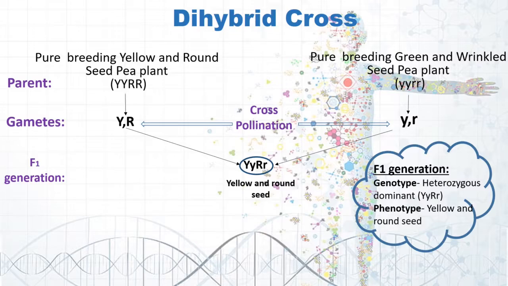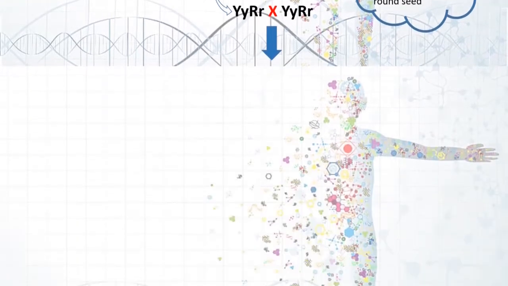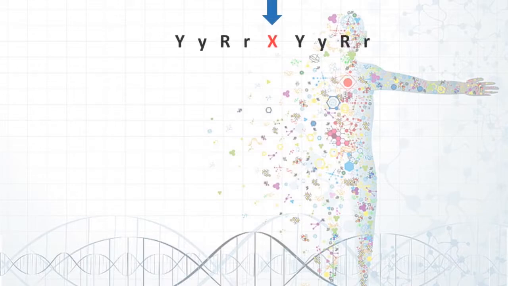Yellow because it is having at least one dominant allele with it. Round because it is having one dominant allele with itself. After this, Mendel self-pollinated the yellow and round seed pea plant. What he did was he took one yellow and round seed pea plant and selfed it with another yellow and round seed pea plant. So let's see about the gametes in this case.